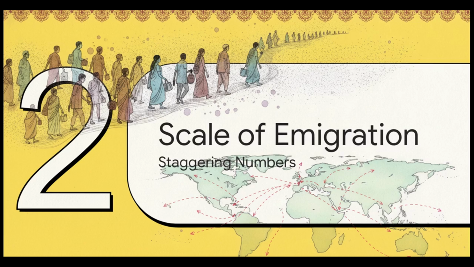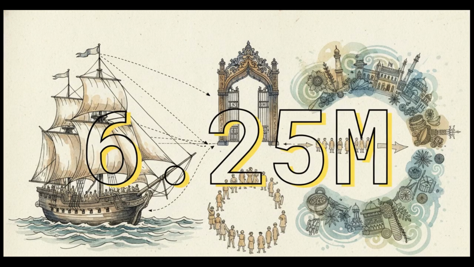Moving on to section 2, the scale of emigration. Get this, between 1834 and 1937, an estimated 30 million Indians emigrated. Just let that number sink in for a second. 30 million. However, the source data reveals this was essentially a massive revolving door of labor contracts. Because roughly 24 million eventually returned home, the net emigration for this specific period was actually about 6.25 million people.